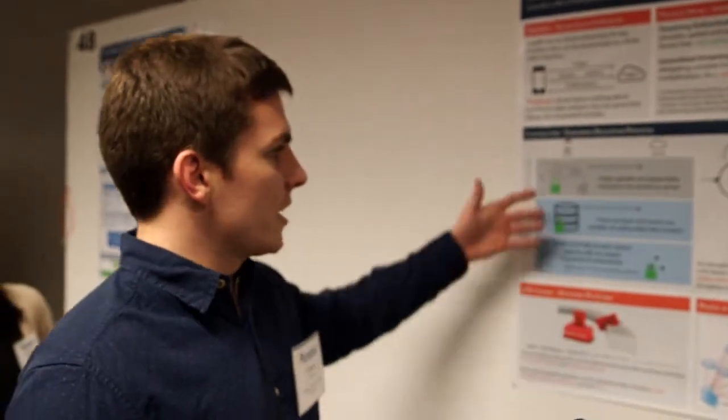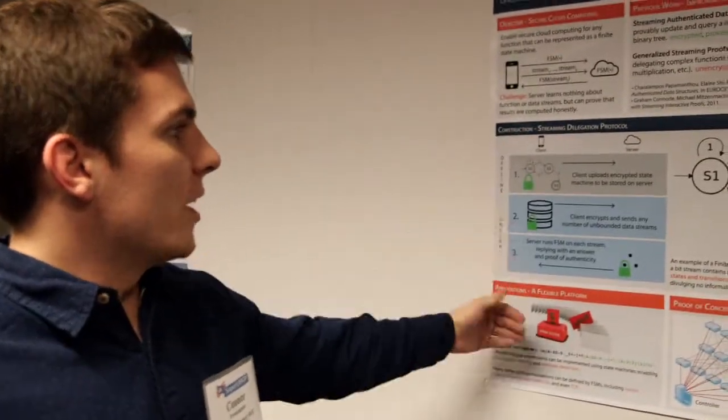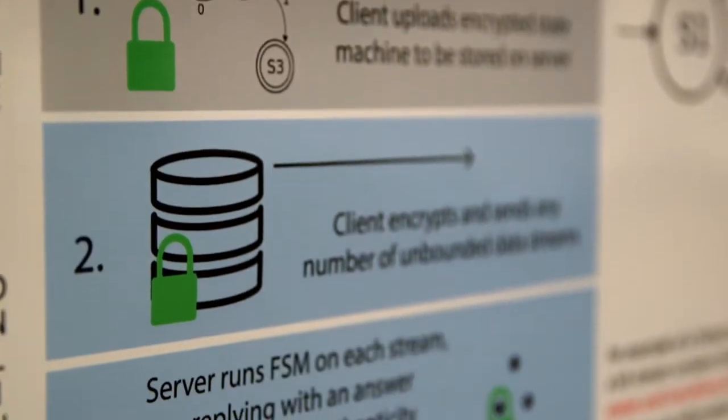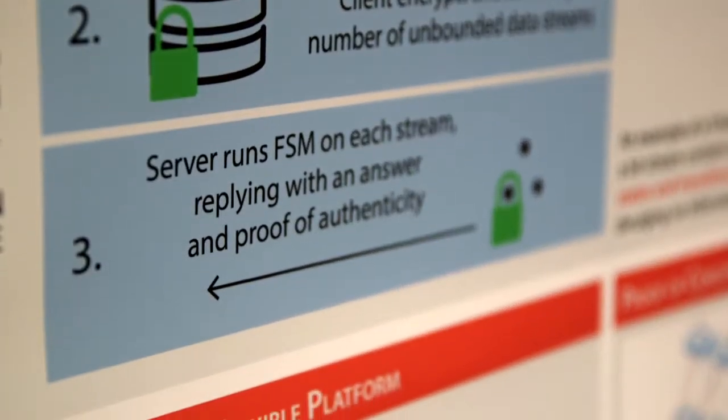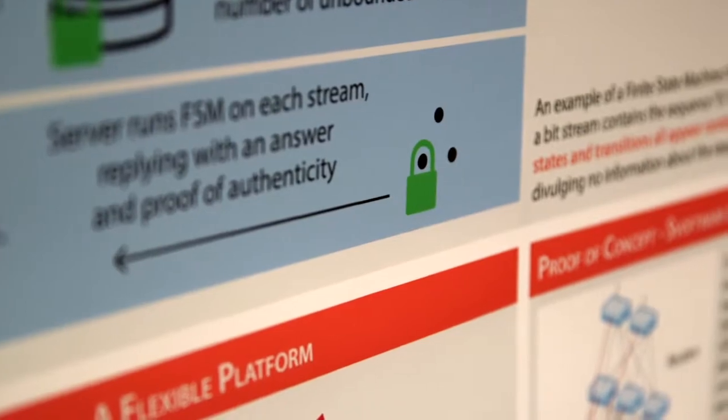So here's a general overview of the protocol, where the client forwards the encrypted function and then forwards any number of data streams, where the server then applies it and returns with the response. And this has many applications. One particular one is regex.